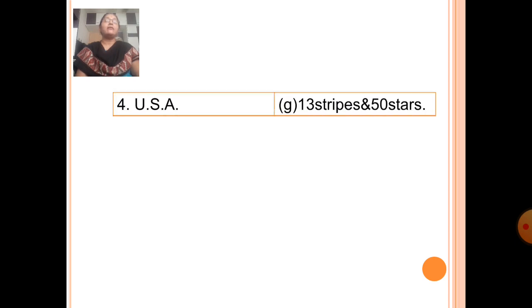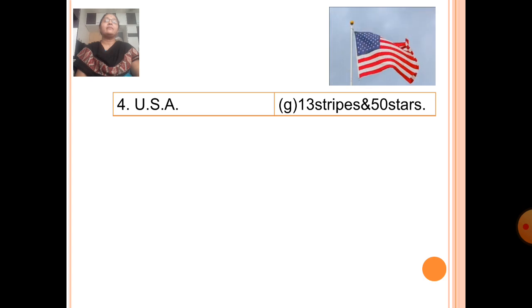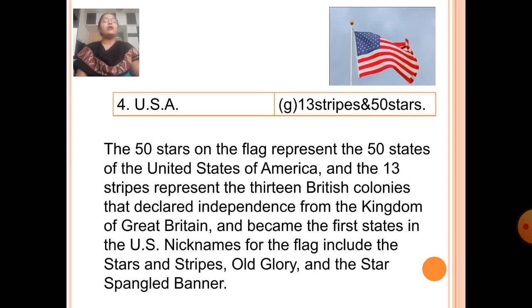Next country, USA. The flag of USA is 13 stripes and 50 stars, which is option G. The 50 stars of the flag represent the 50 states of the United States of America, and the 13 stripes represent the 13 British colonies that declared independence from the Kingdom of Great Britain and became the first states in the US. Nicknames for the flag include the Stars and Stripes, Old Glory, and the Star Spangled Banner.